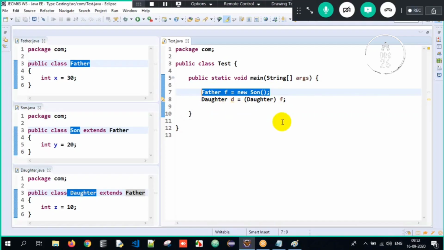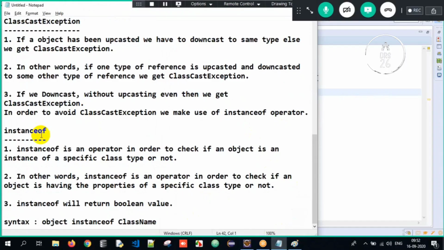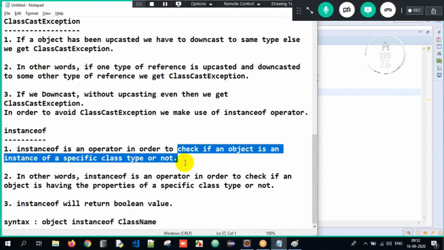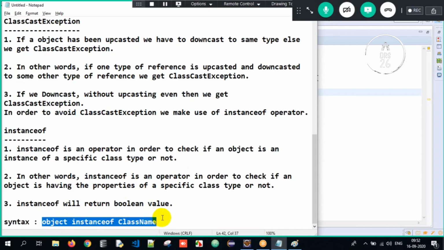So now, how do we avoid it? We avoid it with the help of instanceof. What is instanceof? It's an operator. It is used to check whether an object is an instance of a specific class or not, that is, whether an object has the properties of a specific class or not. It will return a Boolean value. The syntax is object instanceof the respective class name.